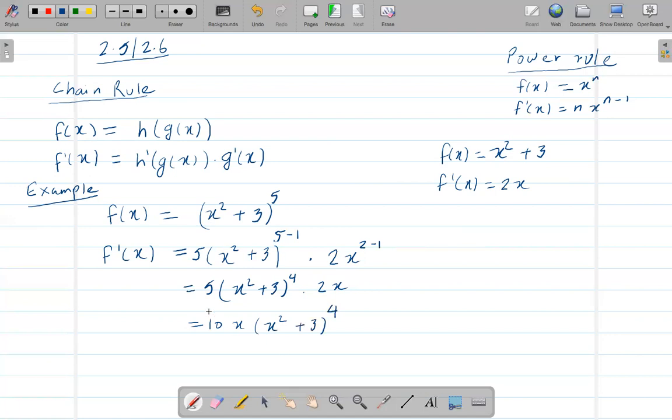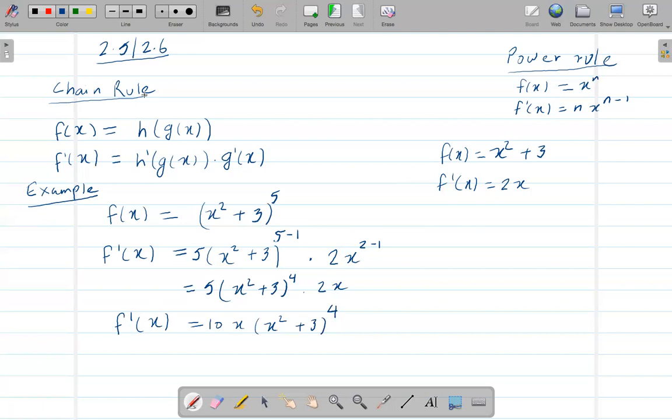All right, so that's the derivative. Make sure you write this derivative down here again. Okay, so this is basically the idea of the chain rule. I'll be doing a few different kinds of problems here.